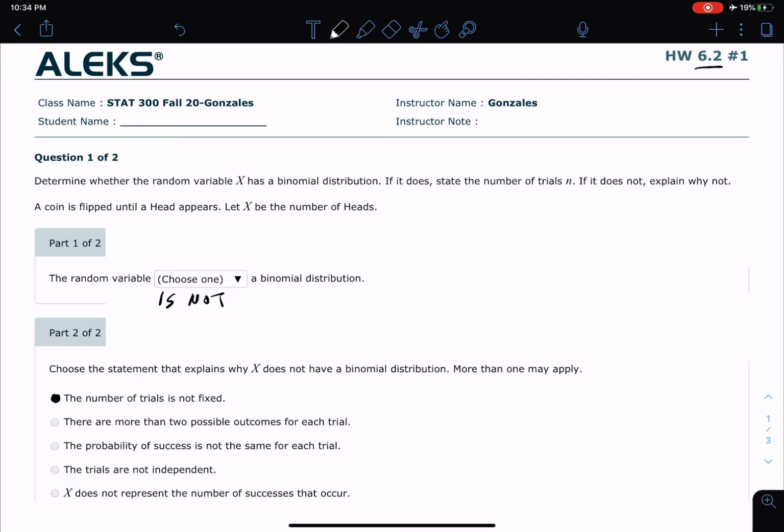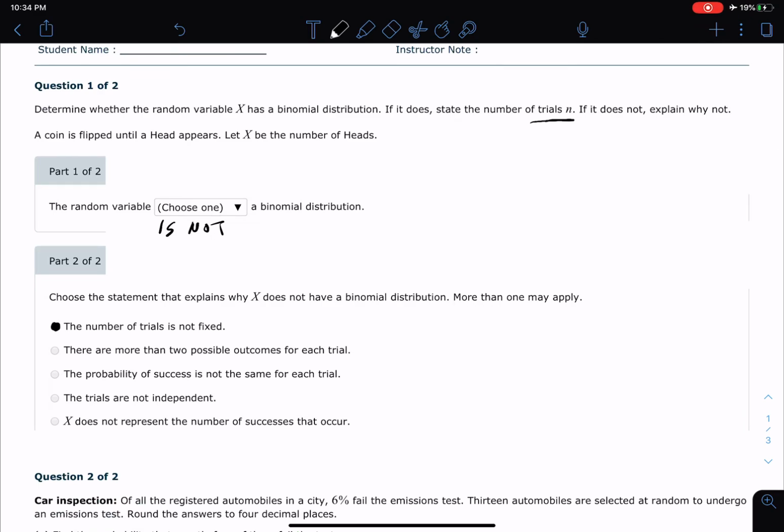Well, I don't know if the first head is going to appear on the first trial, or is it going to appear on the 10th trial? That'd be pretty unlikely for it to appear on the 10th trial, but it could happen. So anyhow, the number of trials n is not a fixed number, and so therefore it cannot be a binomial distribution. Okay, so that was problem number 1, part 1 and part 2.